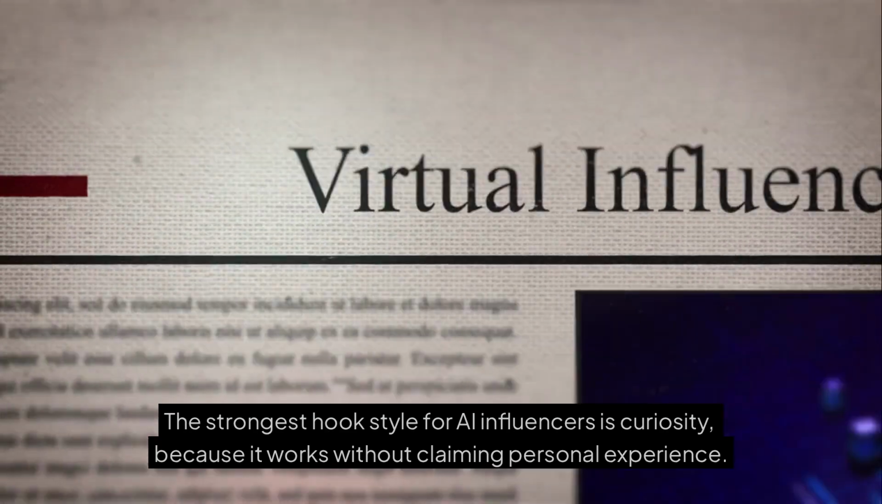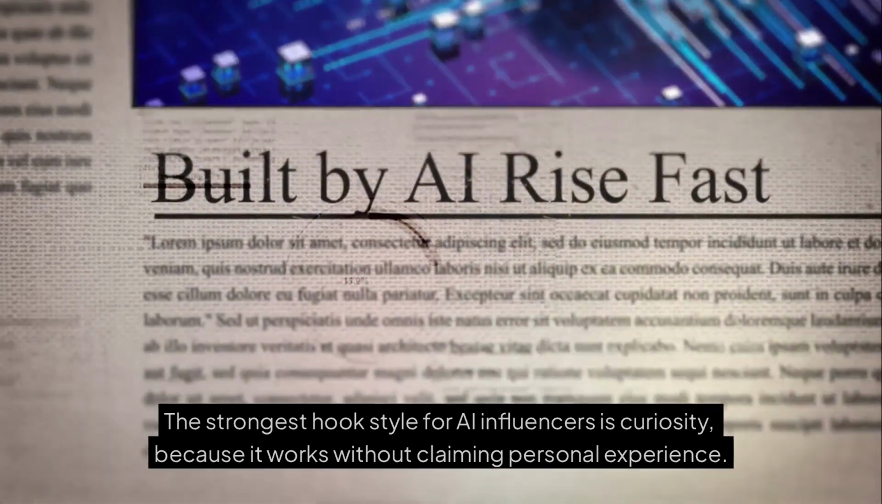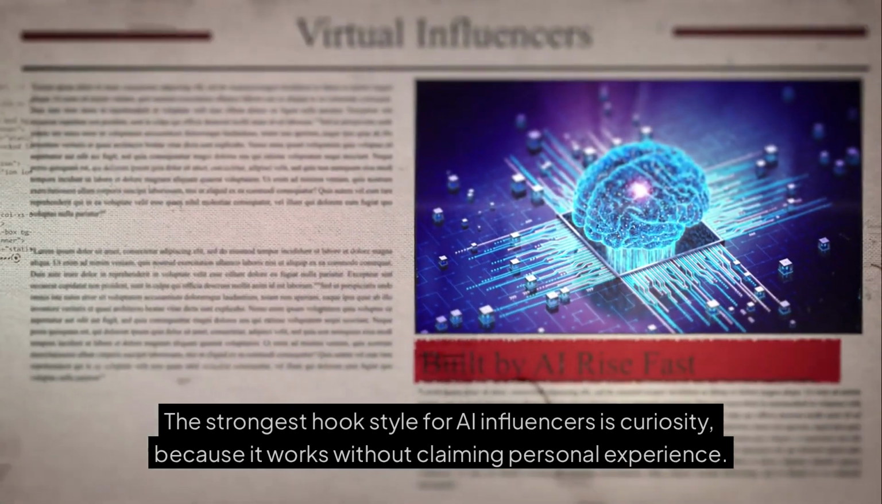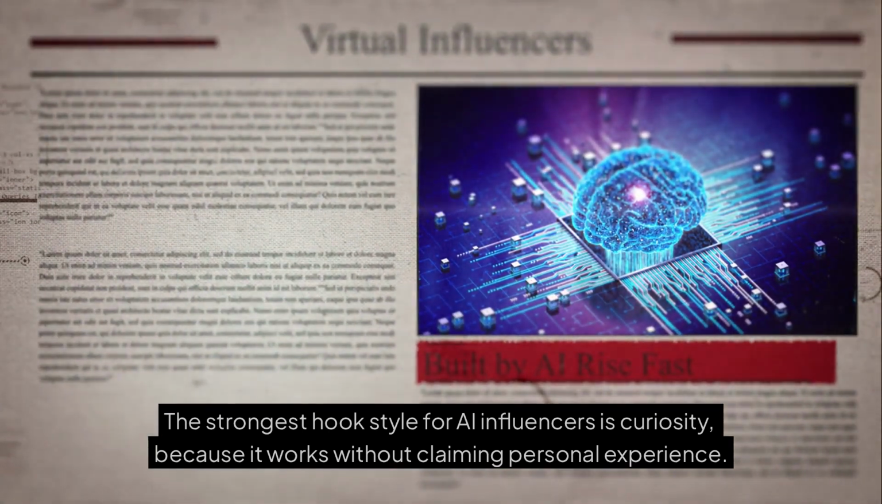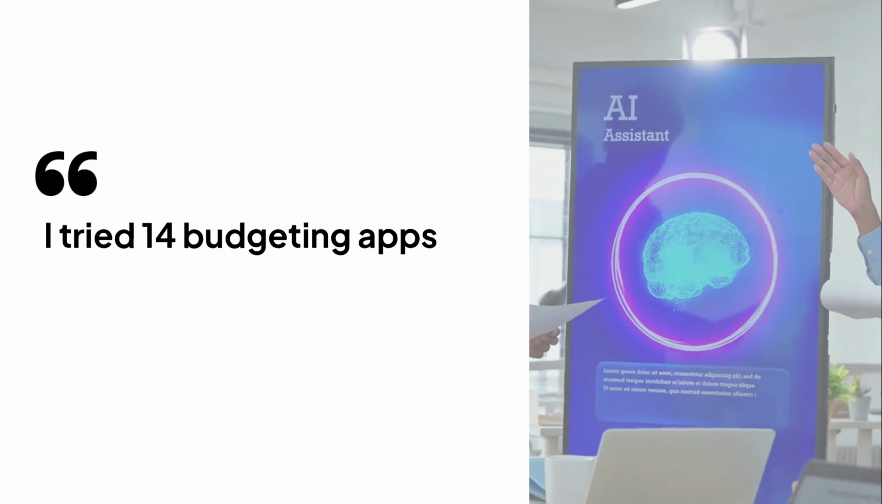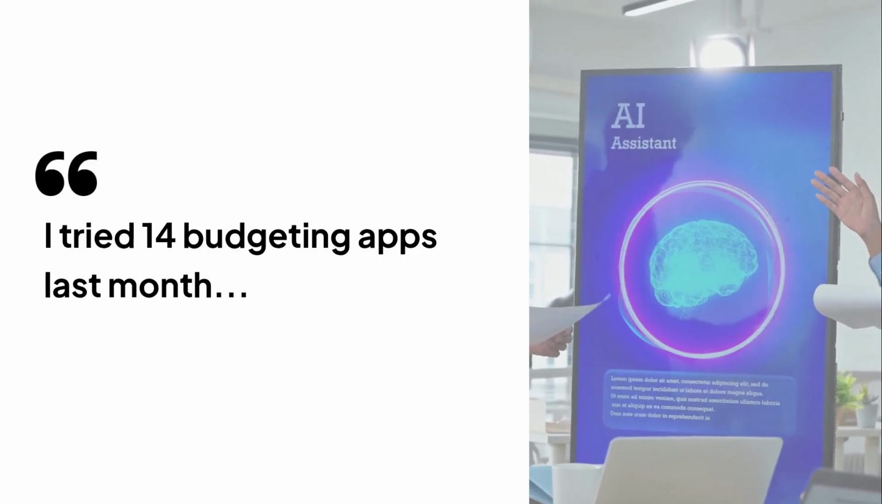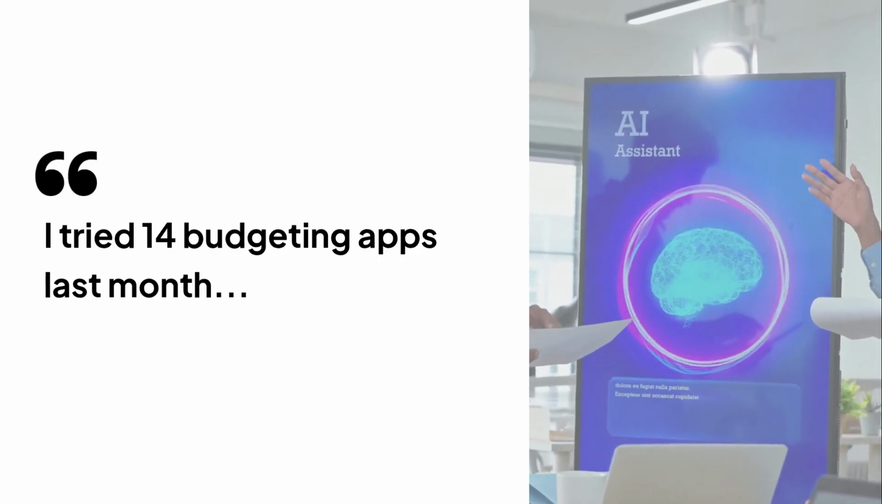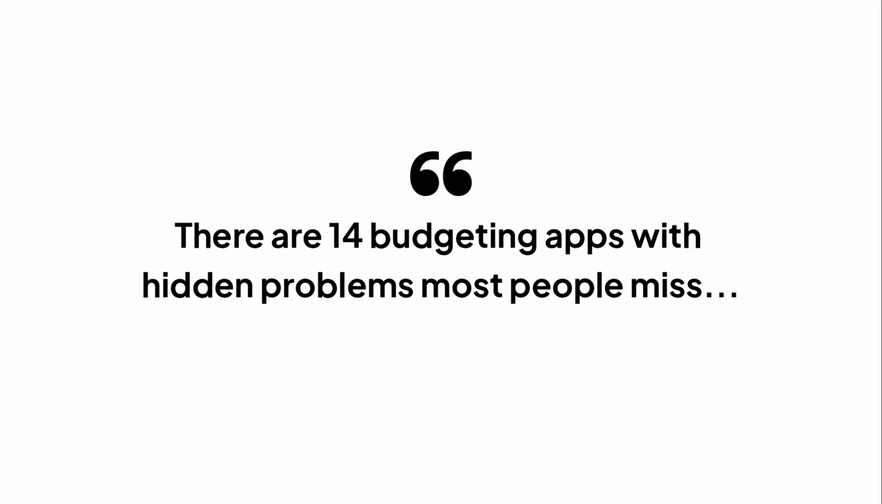Curiosity-based scripting. The strongest hook style for AI influencers is curiosity, because it works without claiming personal experience. Compare: "I tried 14 budgeting apps last month." Sounds fake from an AI persona. "There are 14 budgeting apps with hidden problems most people miss." Sounds authoritative and works fine.